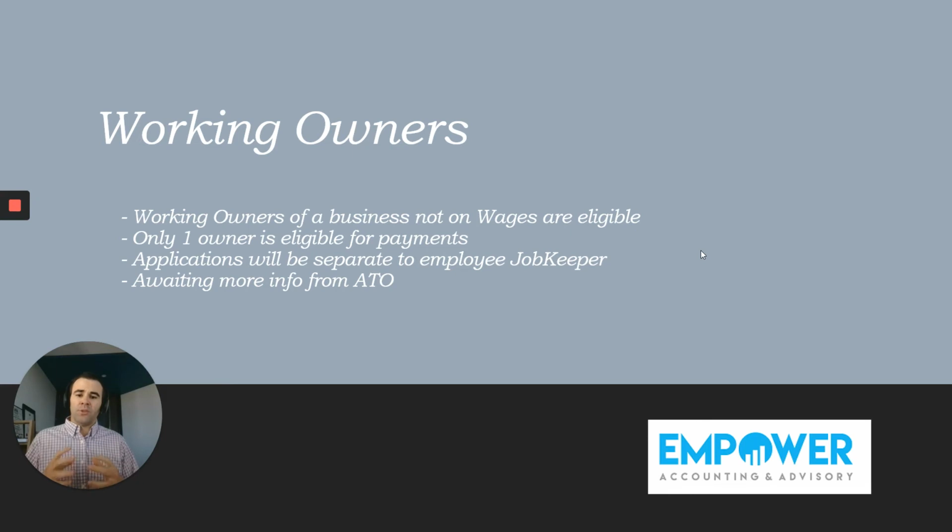The applications for this one will be separate to the employee JobKeeper one. Again, we're awaiting more info on this from the ATO. So sit tight if you have registered for the JobKeeper program already. I'm hoping that they will notify you directly on this one and how this is applied. Again, we don't know how this is working yet, but time will tell over the next few days or week or so.